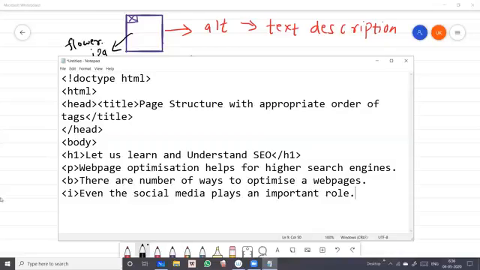Now, what we have to do here, students, is that whatever tags we have used in the beginning will be closed in the last. So first, which tag will be closed? The italic tag.